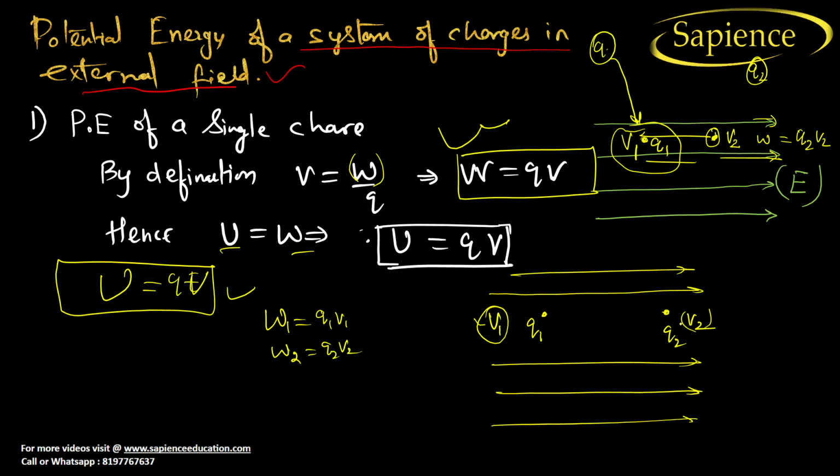Now when you put this body, an extra field will be created by this charge. So due to this system of charge, the corresponding work done will be equal to k Q1 Q2 by R12.